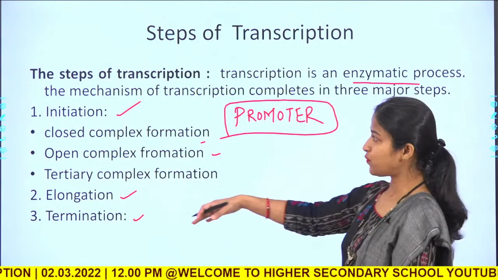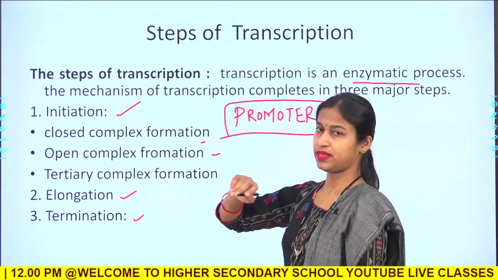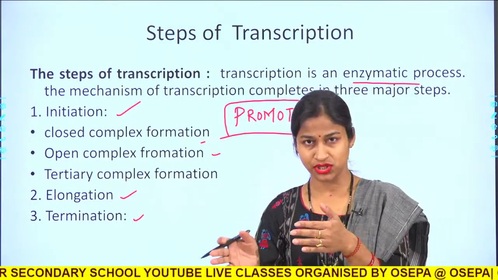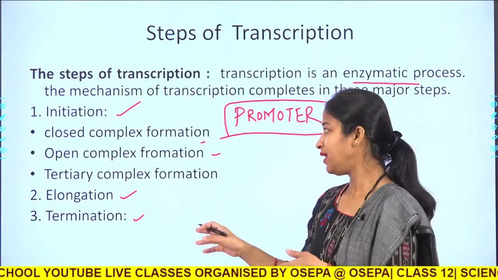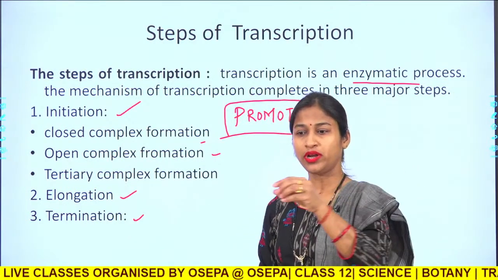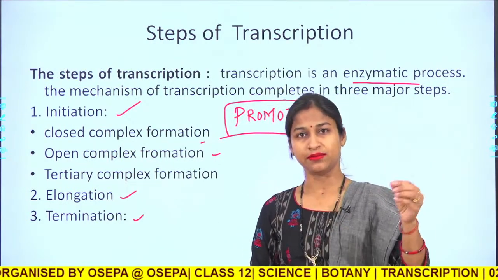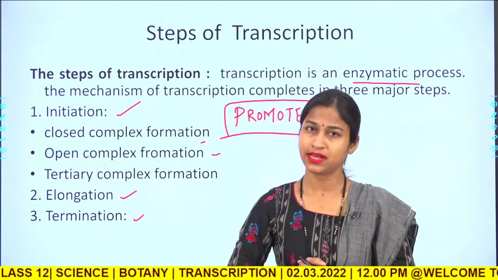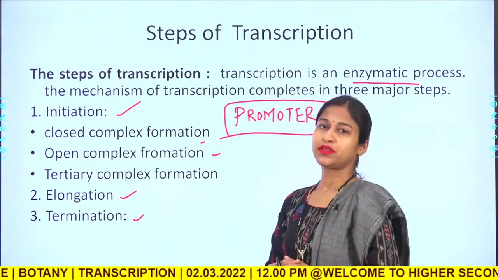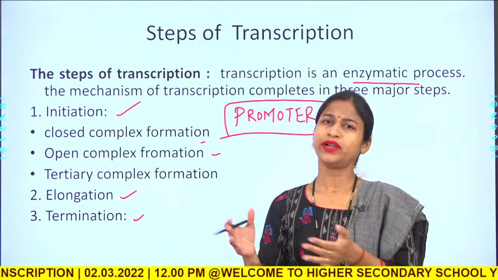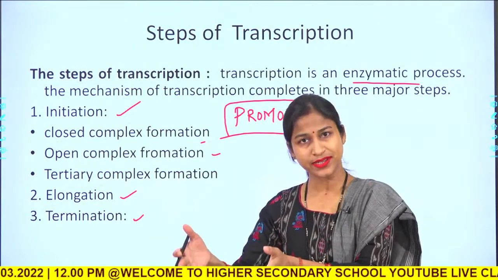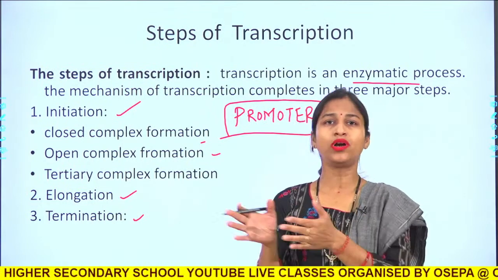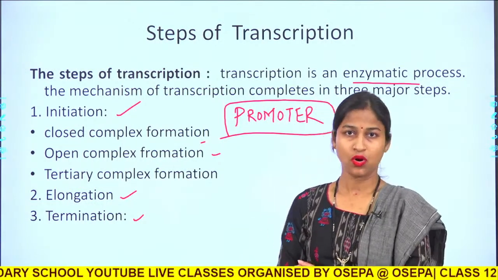So, in this way there are 3 steps. One is initiation, that means the RNA transcript formation will be initiated. Then elongation, the RNA molecule will go on elongating, and the chain will come out of the RNA polymerase environment. And finally the termination. At some point it has to terminate, either at a fixed termination site or with some molecules involved in the act of termination.